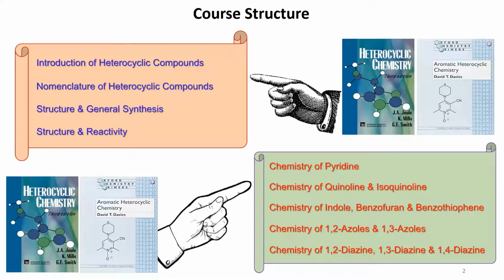Let us start the introduction. Introduction wise, first we have to know what a heterocyclic compound is, and I hope most of you know this. Okay, can anybody define what a heterocyclic compound is? I need one of you to just tell verbally what it means.